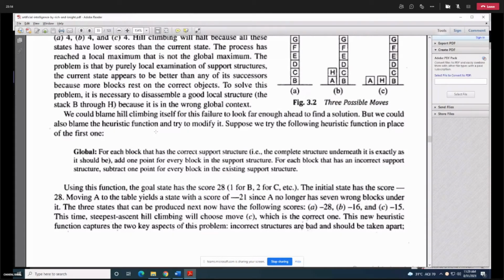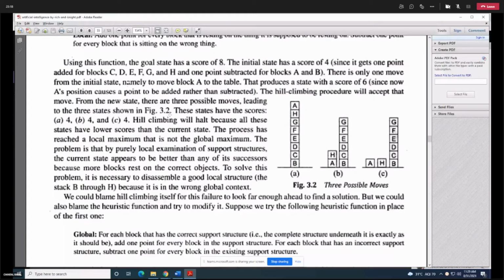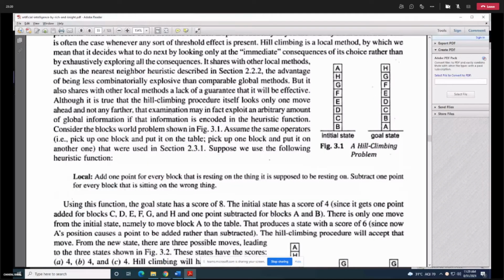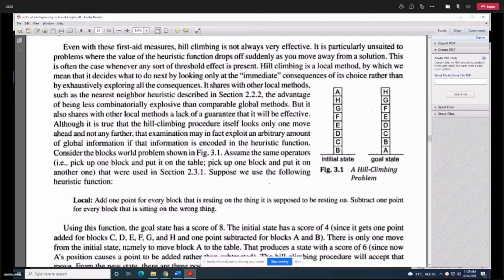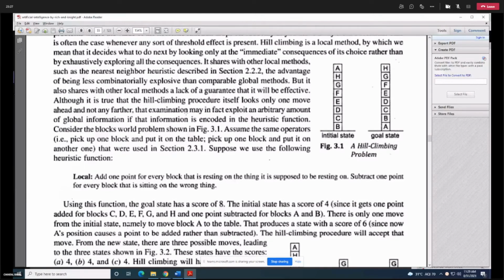And for the initial state score, we know that every block has an incorrect structure underneath, so minus 28 for the initial state and positive 28 for the goal state. So now using a hill climbing procedure, we have to move from minus 28 to positive 28.